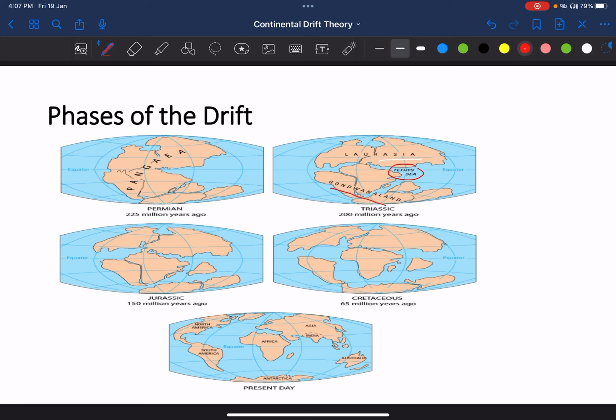And between them the sea called Tethys Sea. Jurassic period, that is 150 million years ago, further इनमें drift हुआ और they began to drift away from each other. Cretaceous period में drift continued and present day आज ये formation है. Africa, India, Asia. This is the formation currently.